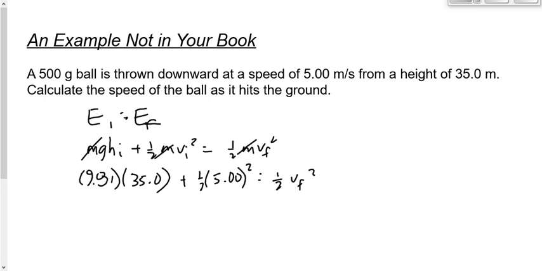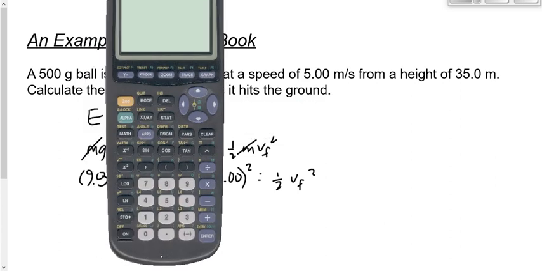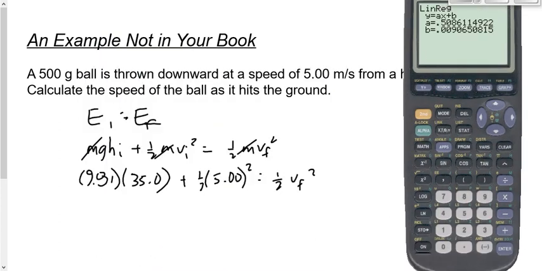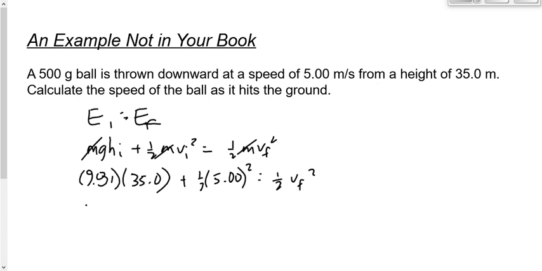Okay, let's get the left-hand side here. Simplify that a little bit. Let's say 9.81 times 35. Let's press equals. So let's add to that, brackets, 0.5 times 5 squared, and close the brackets. On the left-hand side, I get 355.85.